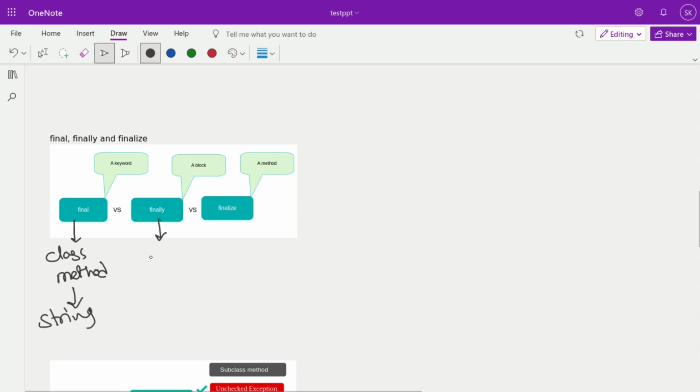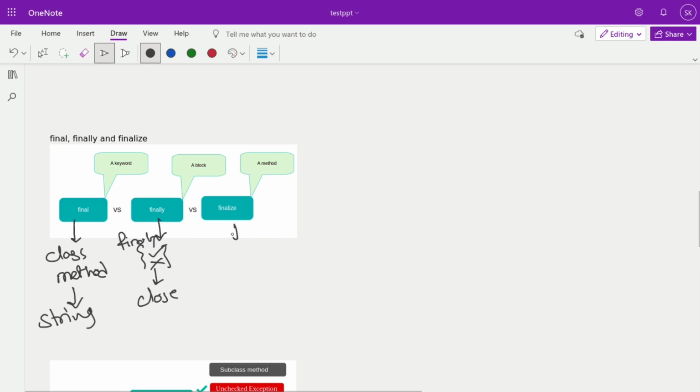Finally block: where does the finally block get used? After the try or after the catch block, a finally block gets added. And what is the use of this finally block? Closing the resources. That means it's a guarantee that after certain code, this code needs to execute, whether an exception has occurred or not. In both cases, the finally block gets executed. That's the meaning of a finally block.